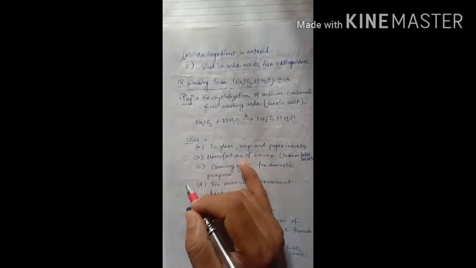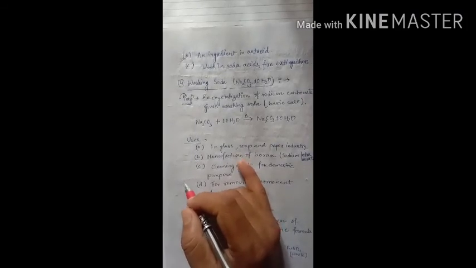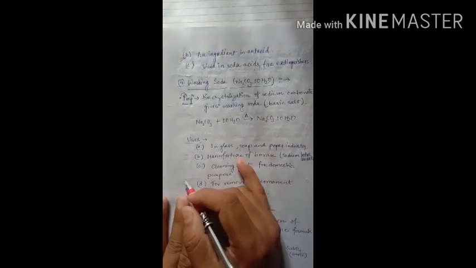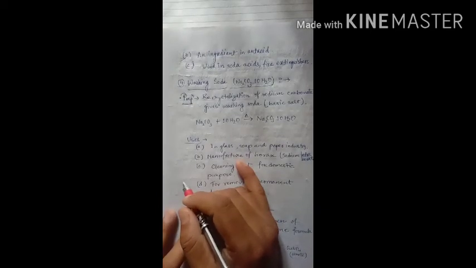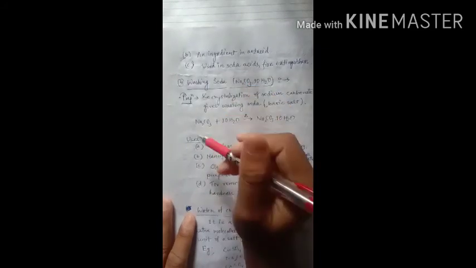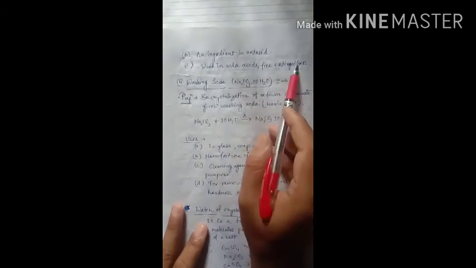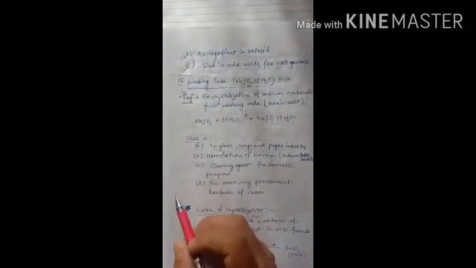Okay, so when we have acidity in our stomach, we have to add some base-like material, and that is normally called an antacid. So as an antacid we can use baking soda also. It is also used in soda-acid fire extinguishers. So it is a very important compound.